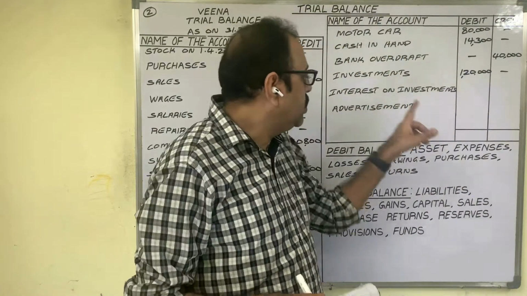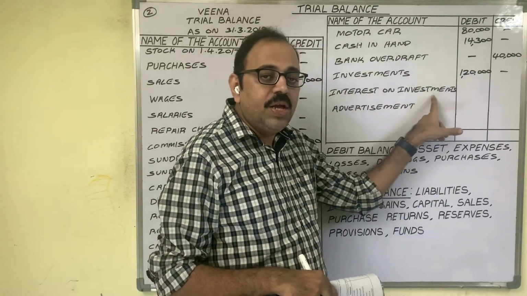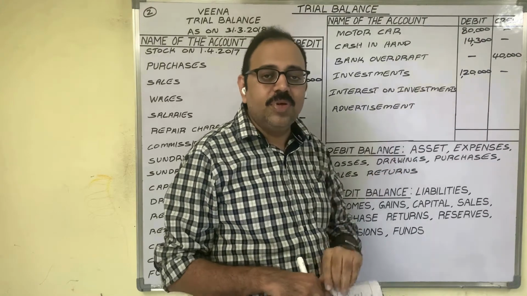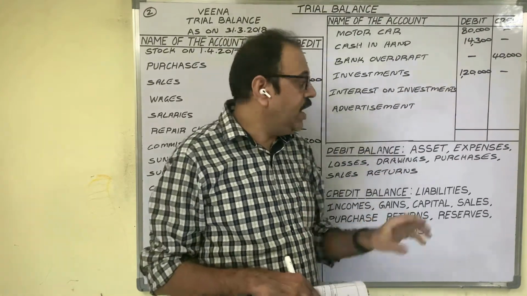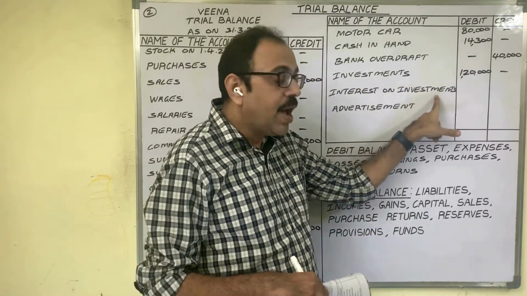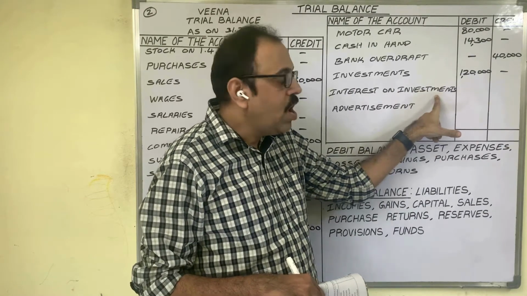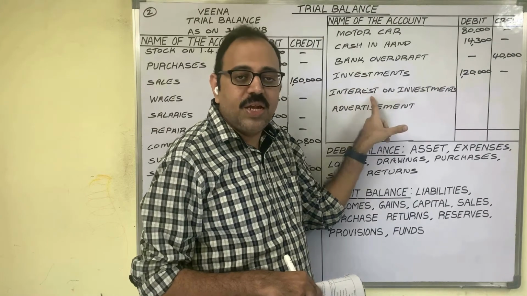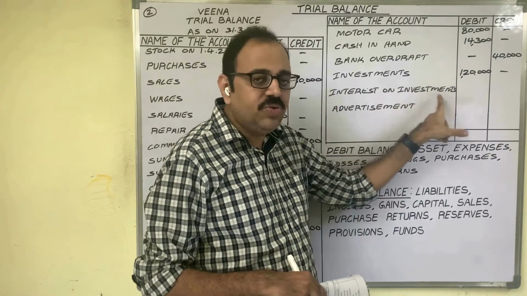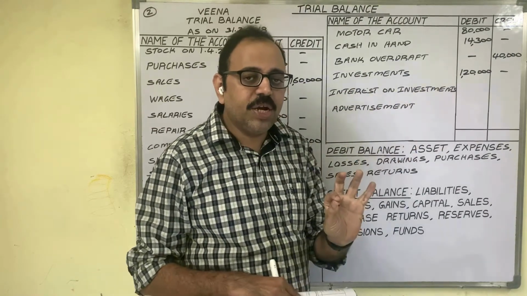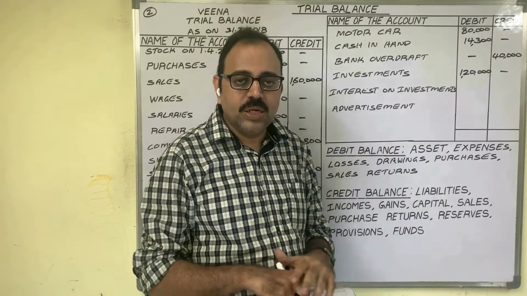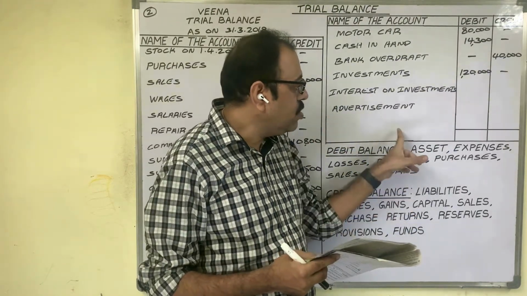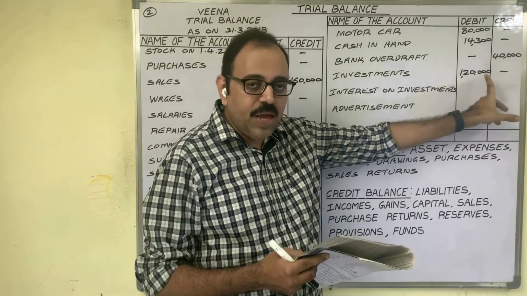But the word received is not given here even though it is an income, because when we invest our money in outside securities, we always receive interest on that. He need not mention it clearly. Interest on investment is always an income to us. Income shows a credit balance, no? Therefore, in the credit column, you have to write the amount.